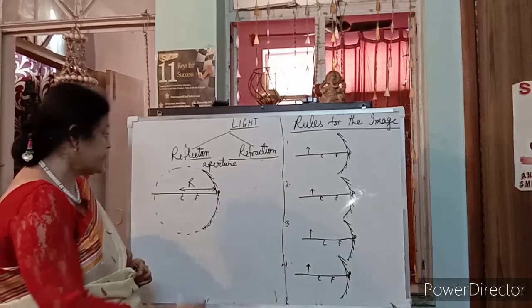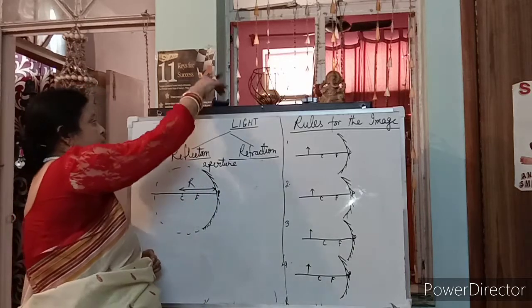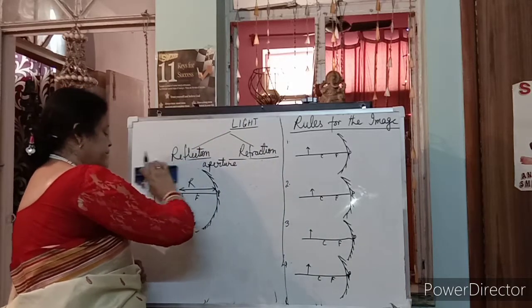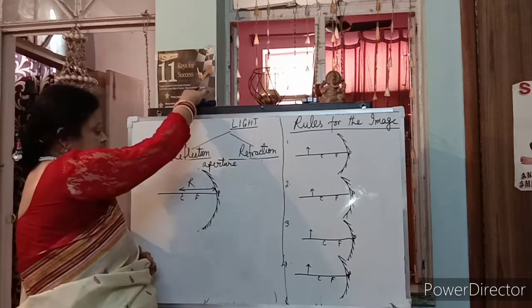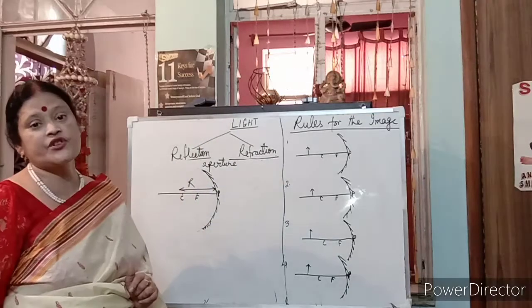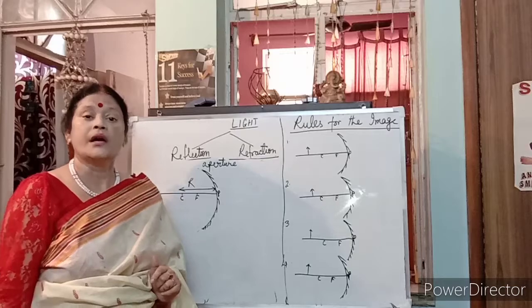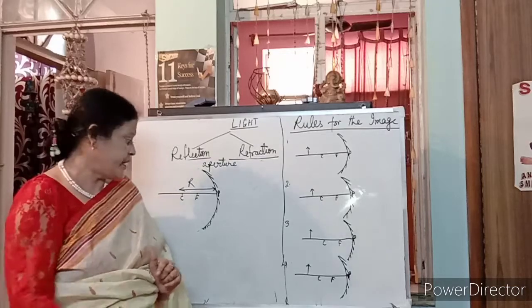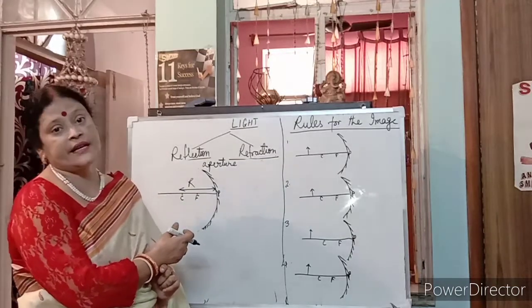So now this is the ready position to understand the concave mirror. Whenever we draw the image, this is the ready position.